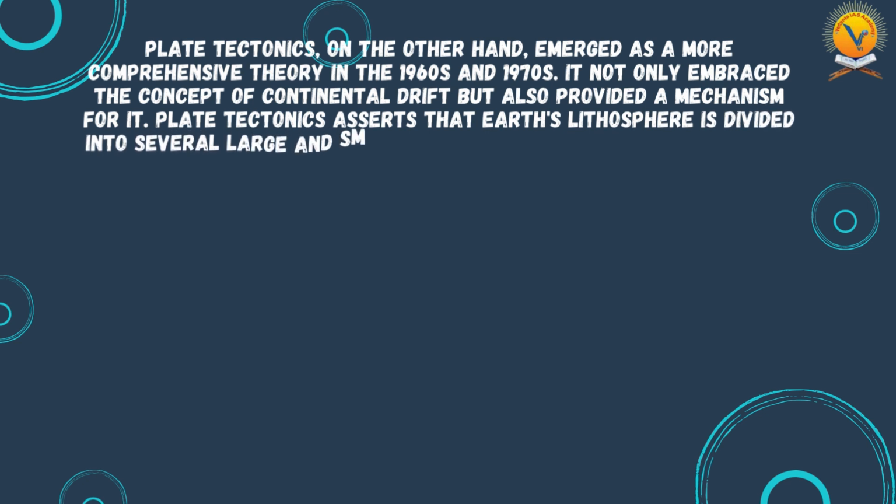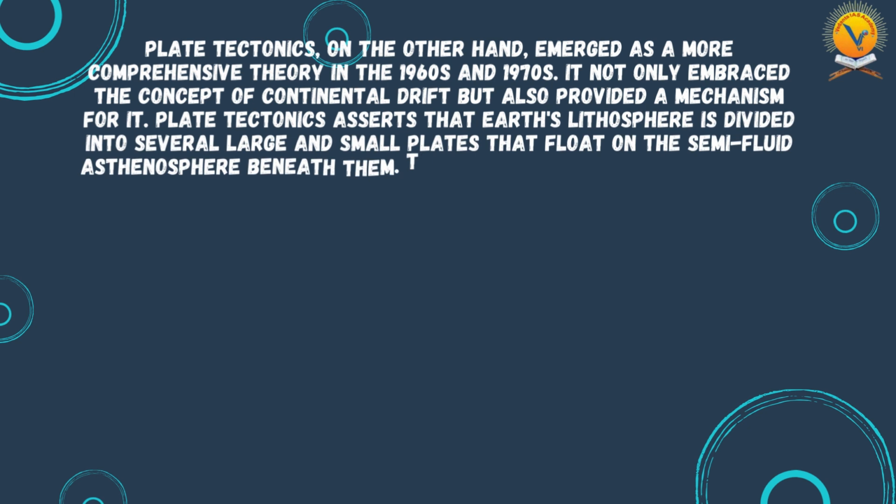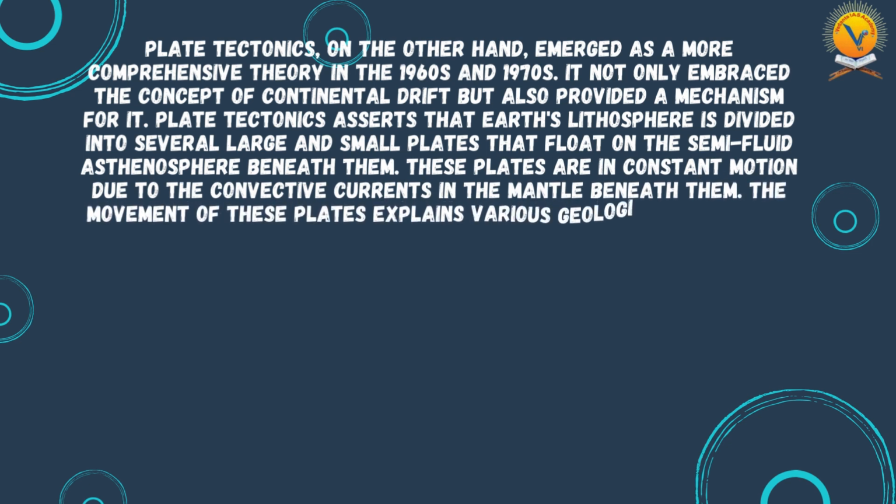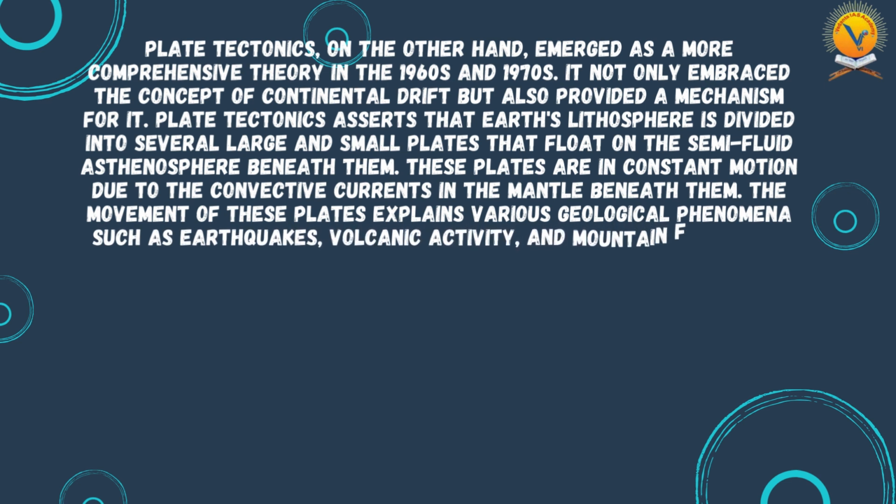Plate tectonics asserts that Earth's lithosphere is divided into several large and small plates that float on the semi-fluid asthenosphere beneath them. These plates are in constant motion due to the convective currents in the mantle beneath them. The movement of these plates explains various geological phenomena such as earthquakes, volcanic activity, and mountain formation.